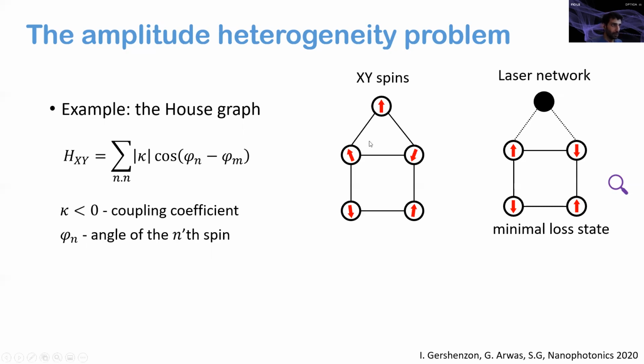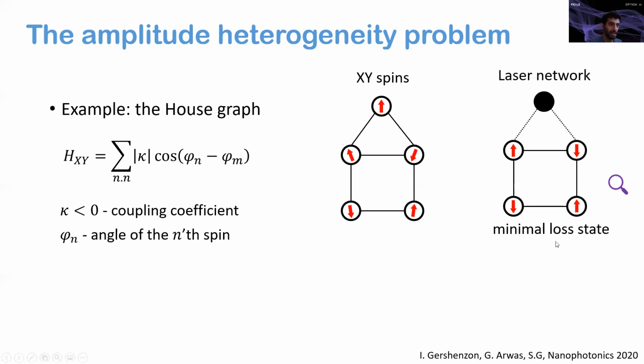Now, while in the XY spin system the spins had to compromise, the laser network uses its amplitude degree of freedom to find a state with even lower loss than this state. Of course, in this situation, the mapping breaks. It's not the same problem.